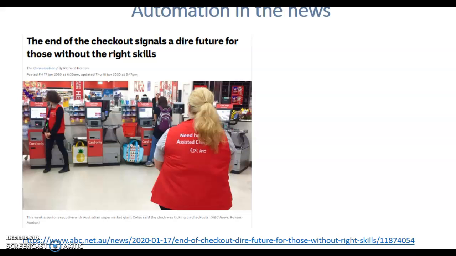Again, this was in the previous slide. Again, self-checkouts. People don't need staff to help the customers. Customers can make their own purchase and then go away. Again, this is news at the bottom. Very, very interesting to read.